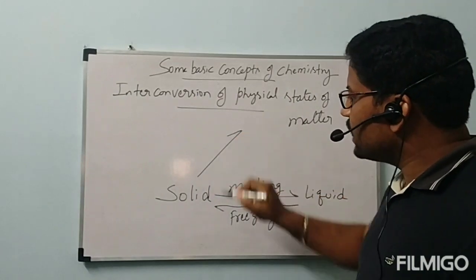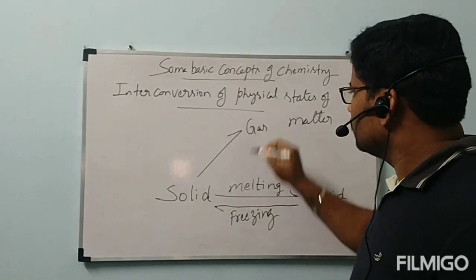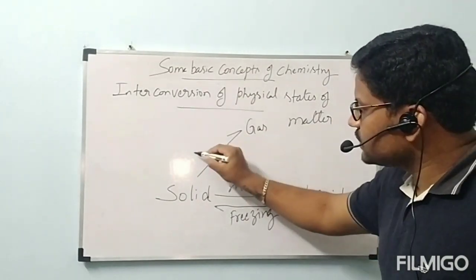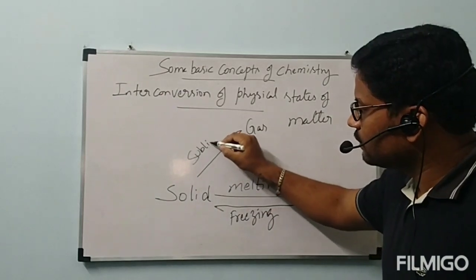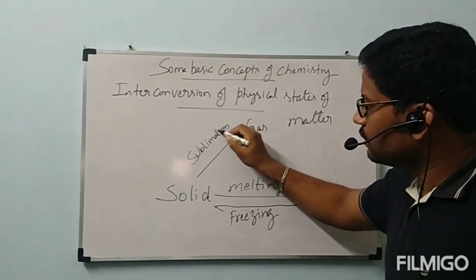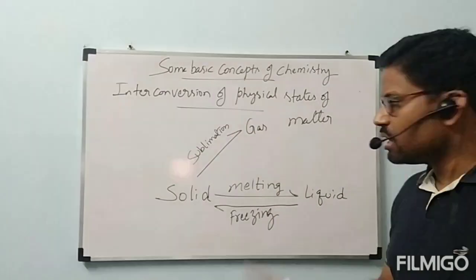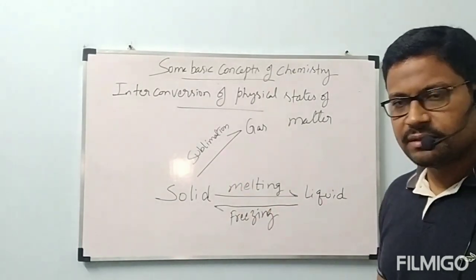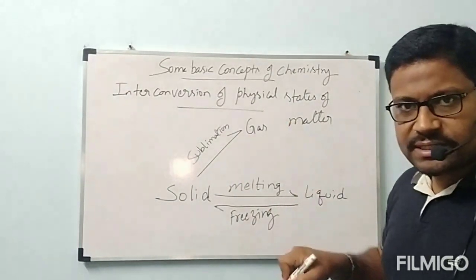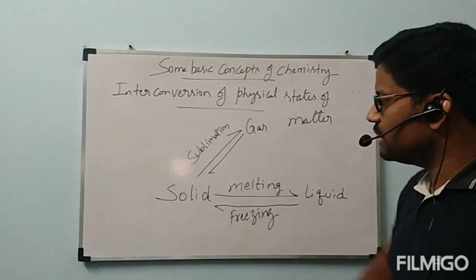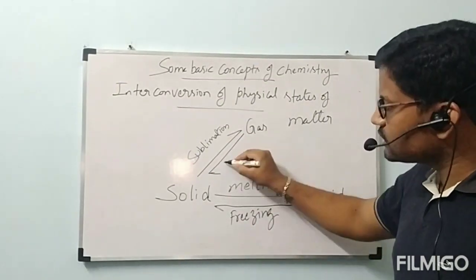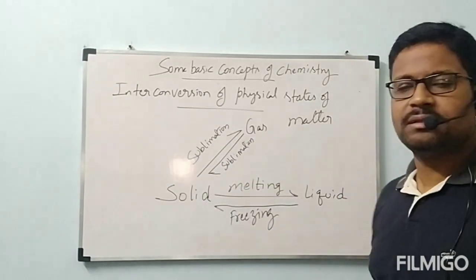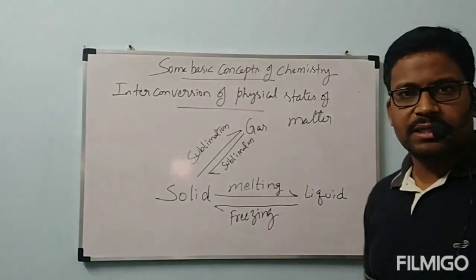Okay, next. Directly, solid can be converted to gas. That process is called sublimation. The process of conversion of solid to gas is called sublimation. Now, same thing can be reversed. Directly, gas can be converted to solid. That process is also called sublimation.